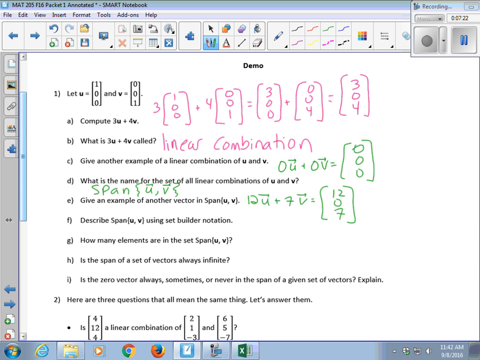No. Okay, so my span is going to look like the set of all 3 entry vectors. First and third can be anything, so I'll just write A and B as placeholders. But you have to have a 0 in the middle entry. So it's all vectors that look like A, 0, B, such that A and B are elements of what?